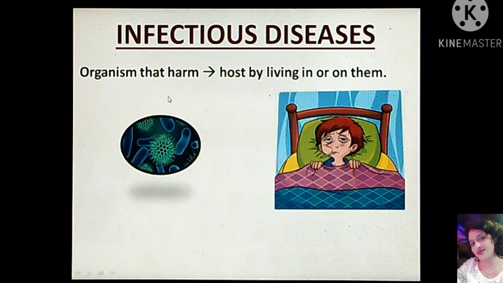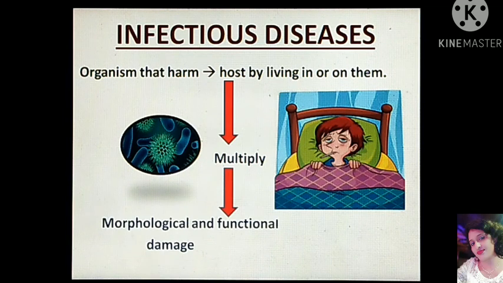the organism will enter inside our body through various means such as direct contact or droplets or through contaminated food or water. And inside the host, our body, they will start multiplying, and that will lead to malfunctioning of the body. So there will be morphological and functional damage that we see within us due to the presence or infection of these organisms.